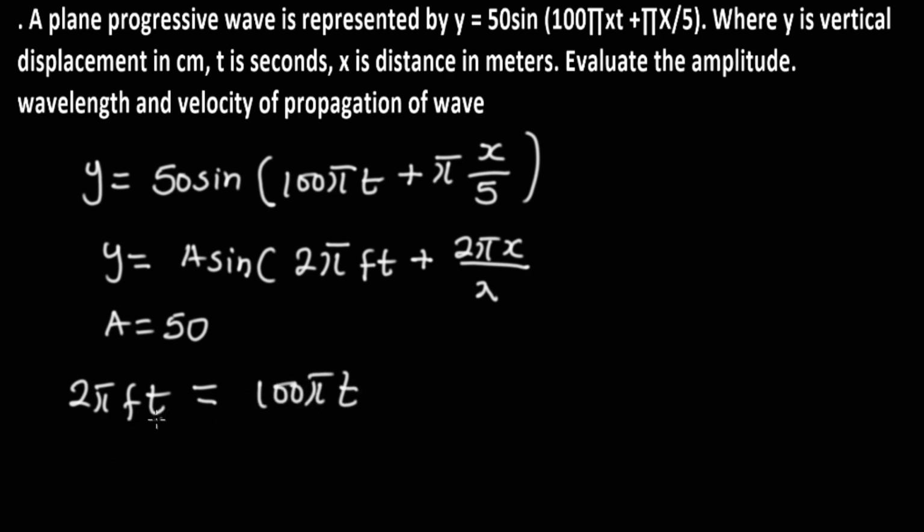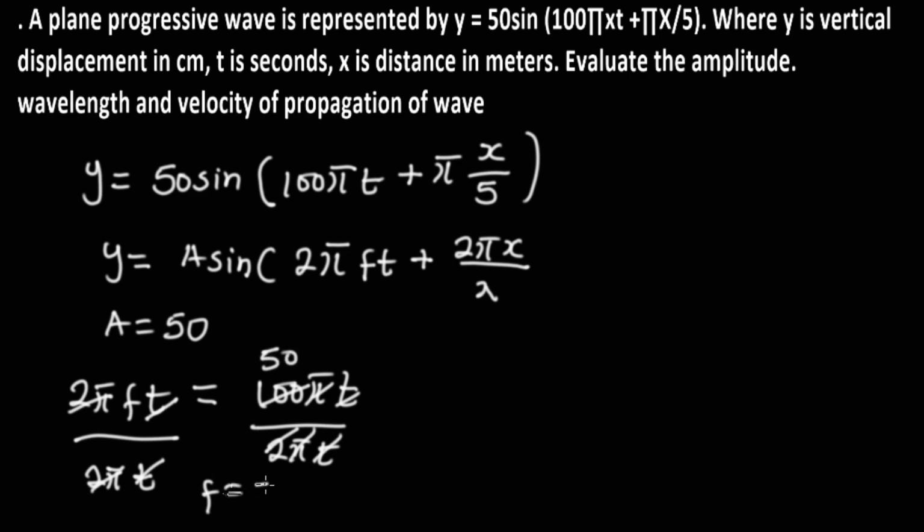We divide through by both sides, because we want the frequency to be alone. 2 pi cancels 2 pi, t cancels t, and 100 divided by 2 gives us 50. So the frequency is 50. And if you can recall, we've already found lambda to be 10 meter.